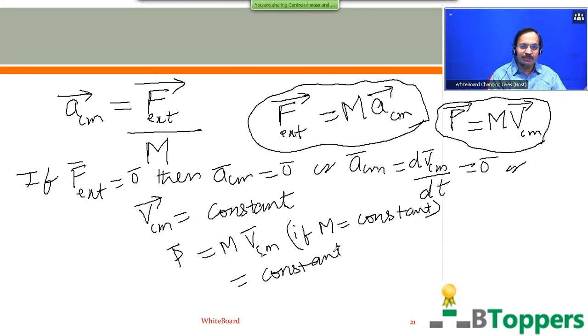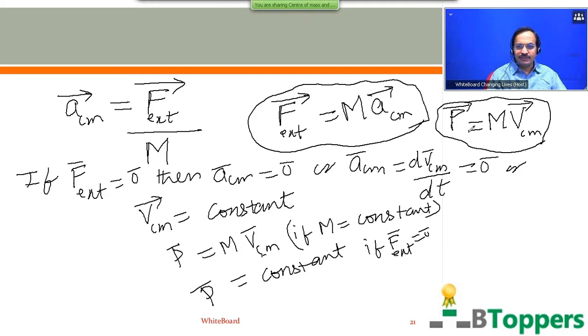Then the total linear momentum of the system remains constant if the net external force on the system is 0. So if the mass of the system does not change with time and the velocity of the center of mass is constant, then we can say the total linear momentum of the system remains constant.